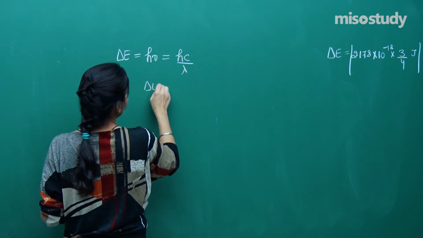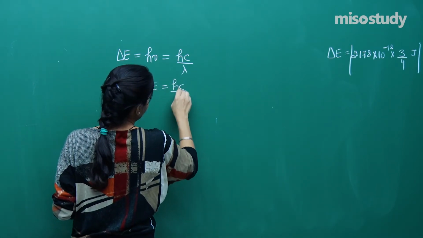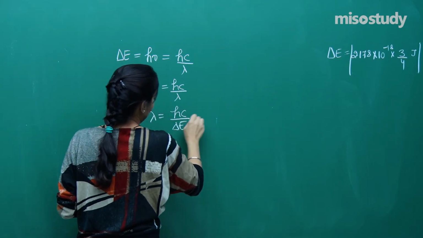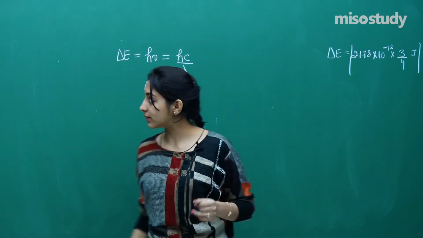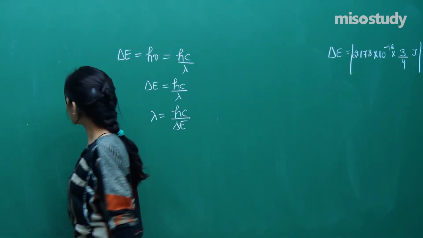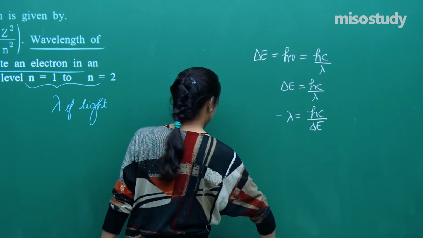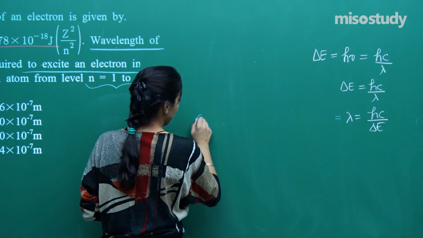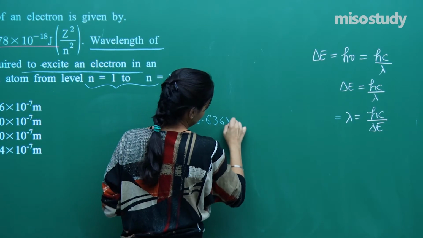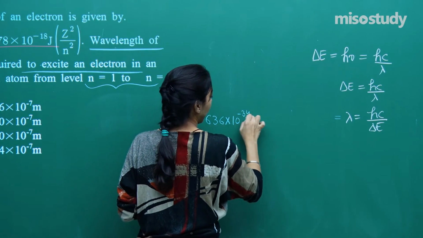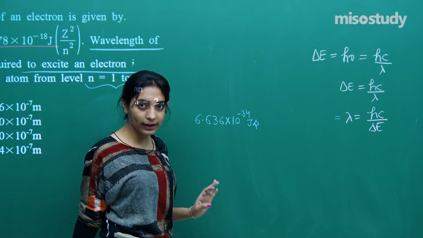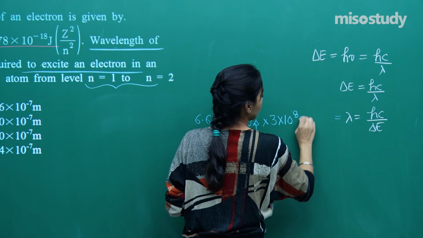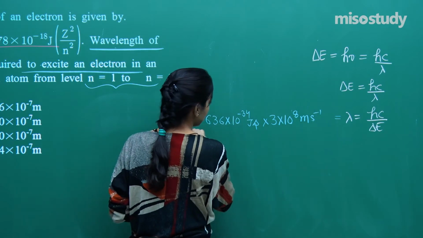So we can say delta E is equal to hc by lambda, or lambda is equal to h into c by delta E. This is okay. Now if I am asking you to substitute the value, so on substituting the values, we will get 6.636 into 10 raised to the power minus 34 joule seconds, to be multiplied by 3 into 10 raised to the power 8 meters per second.